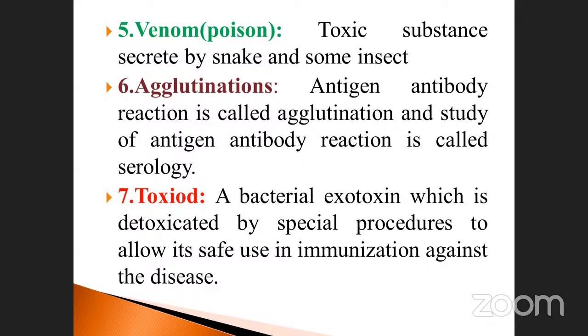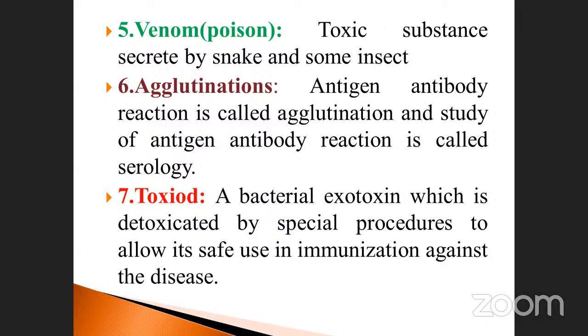Toxoid: a bacterial exotoxin, though endotoxin is also present. Exotoxin means outside, endotoxin means within the cell. The toxin is detoxified by special procedures to allow its safe use in immunization against diseases.